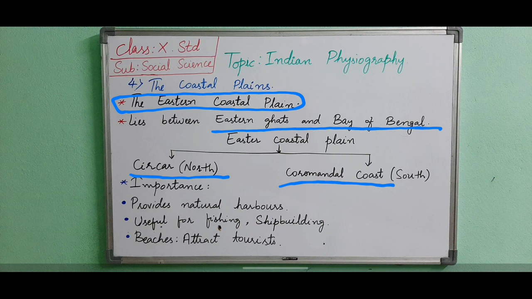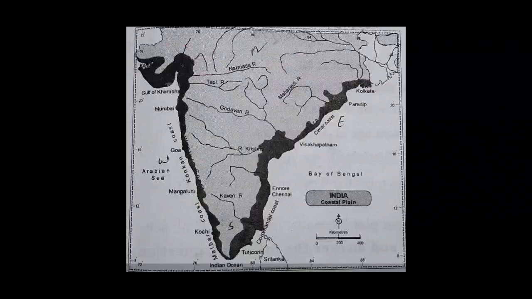Now we will see. As you can see, the fourth physical division of India is the coastal plains. Here it is divided into the western coastal plain and secondly the eastern coastal plain. The few important coasts are the Konkan coast, Malabar coast, and Coromandel coast.